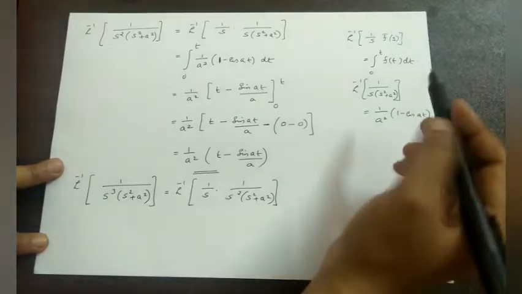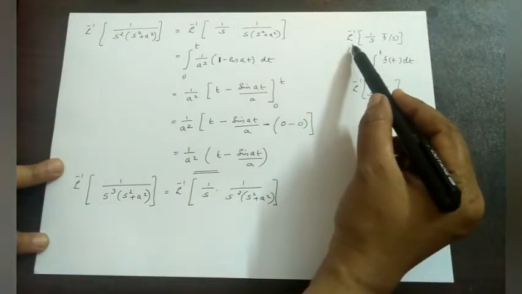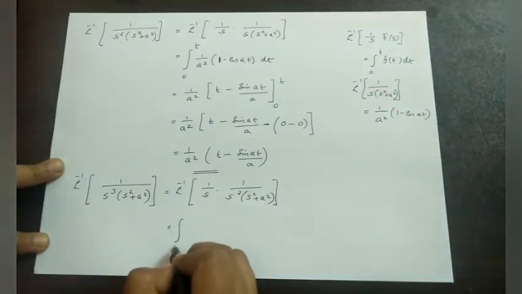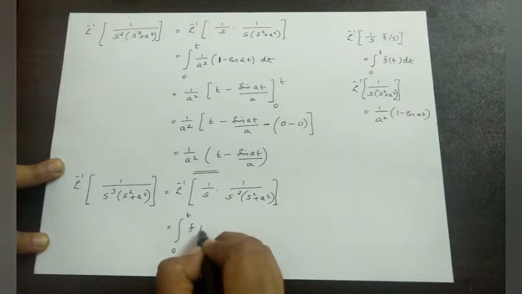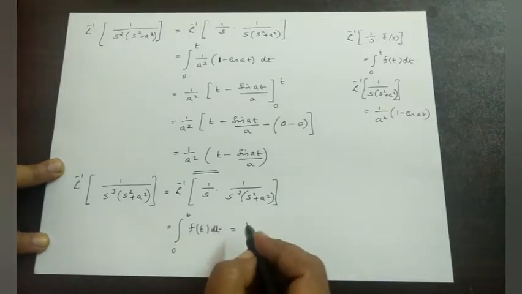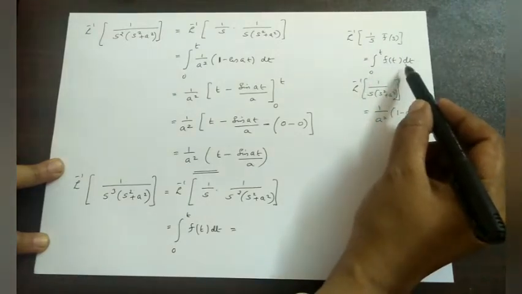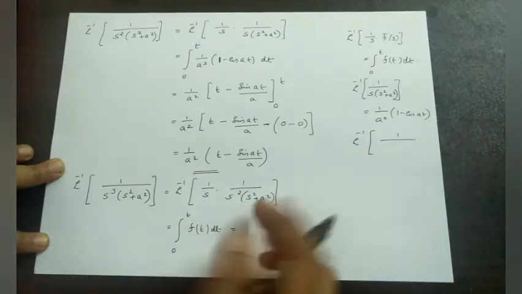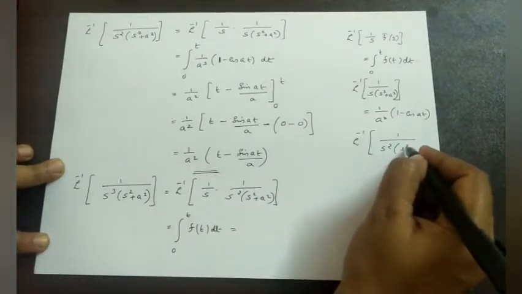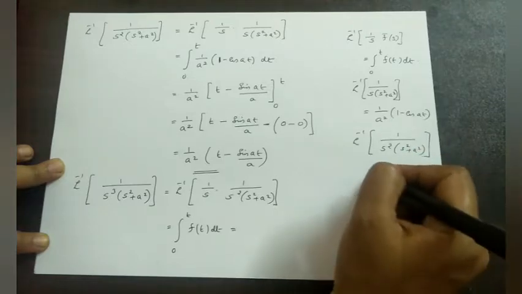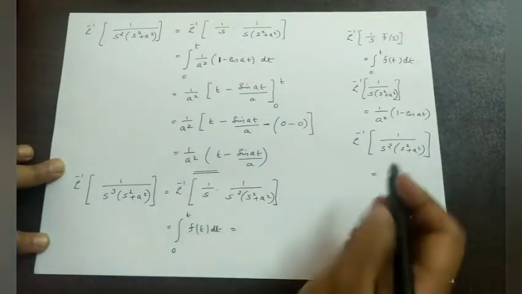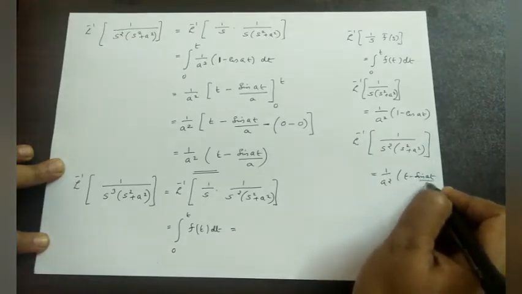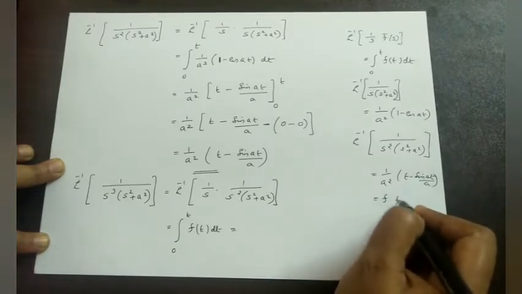Here again it becomes this type, that is L inverse of 1 by s into f bar s, which is equal to integral from 0 to t f of t dt. Again we want to find out f of t. For that we consider L inverse of 1 by s square plus a square, that we already proved, that is 1 by a square into t minus sin at by a, which will act as the f of t. Okay.